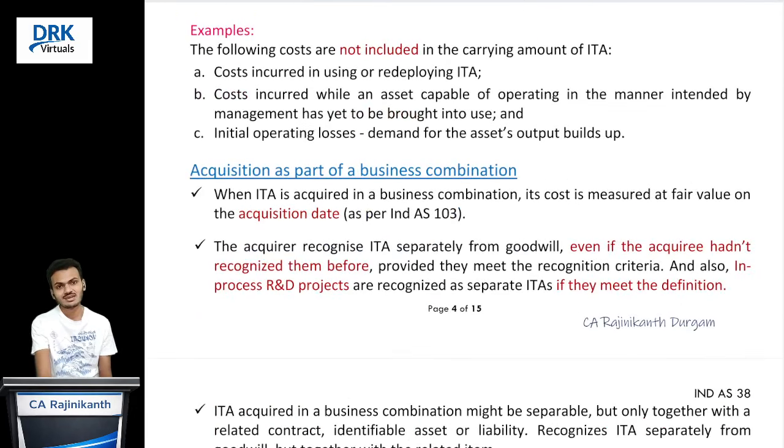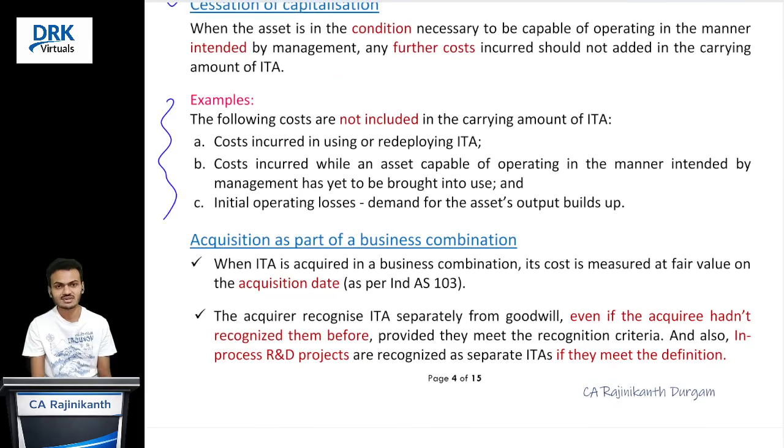And next one, these are the examples the standard has given for that. Have a look once. Cost incurred in using or redeploying the intangible asset. Means what? They are operating expenses. Second one, for suppose on 1st July 2025, our intangible asset is in the intended condition. On 1st October 2025, the entity puts that intangible asset into usage. So out of these two dates, which date is relevant? 1st July 2025 only. So any cost incurred after 1st July 2025, we should not capitalize. 1st October 2025 is not relevant. Right? It is just a trap to confuse you in the exam.